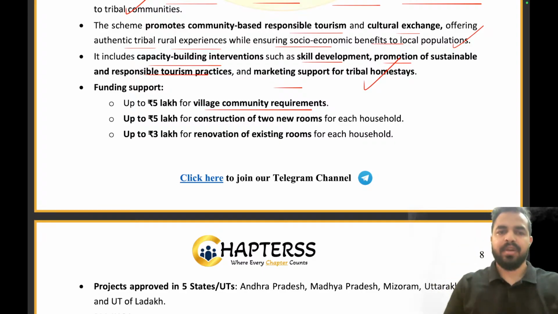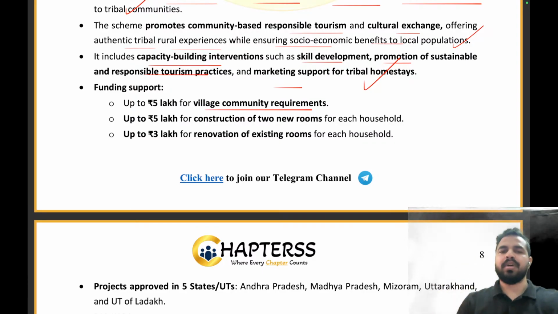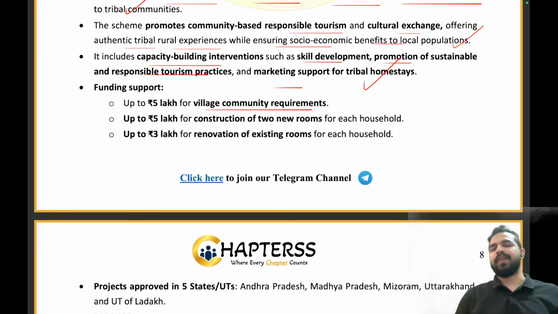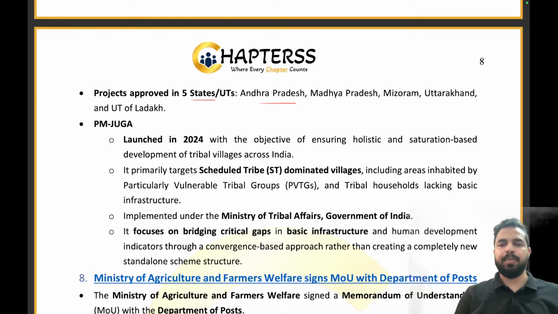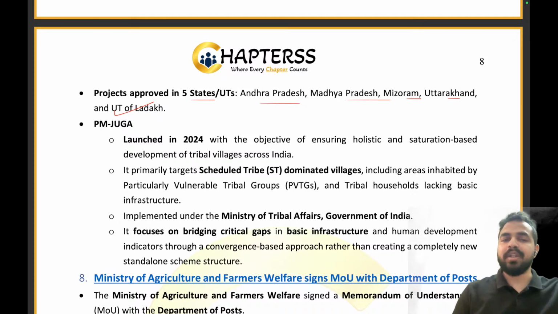Clear? So guys, please remember what is the funding support that we are providing: for the village community requirement 5 lakhs, for two new rooms 5 lakhs, for existing room renovation 3 lakh rupees. That's all. So the project was approved in five states, that is Andhra Pradesh, Madhya Pradesh, Mizoram, Uttarakhand, and UT of Ladakh. So guys, please ensure you are remembering this, because so many times we see a question about which are the pilot states from which the project was approved. So basically, these five states where it has been approved are Andhra Pradesh, Madhya Pradesh, तो दो प्रदेश हैं, एक मिजोरम, उत्तराखंड and UT of Ladakh. That is the right part.